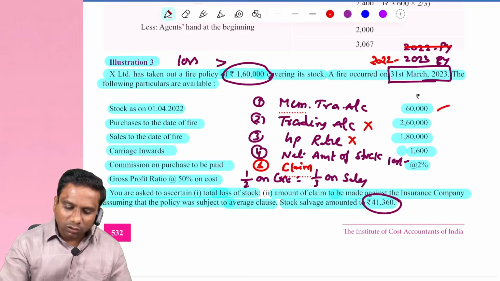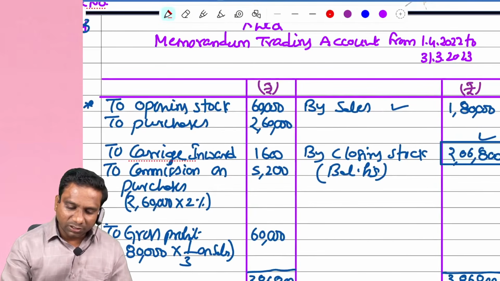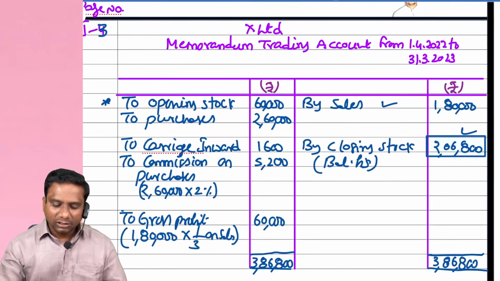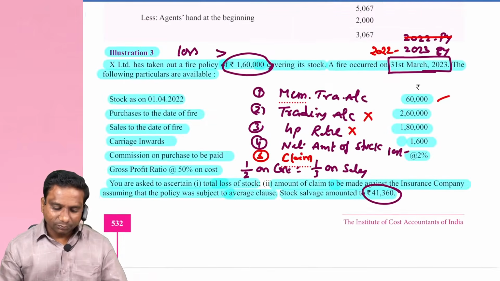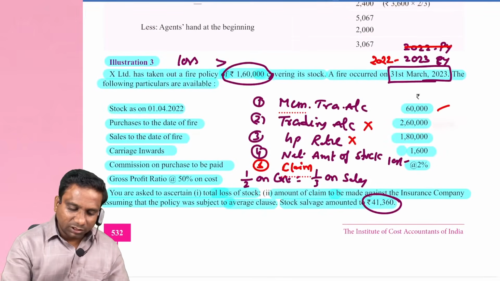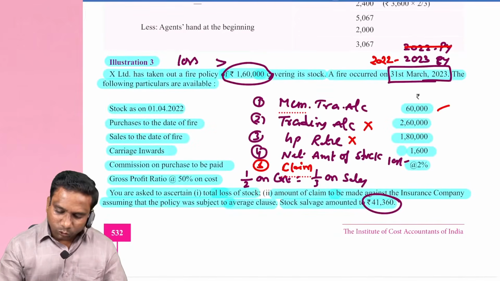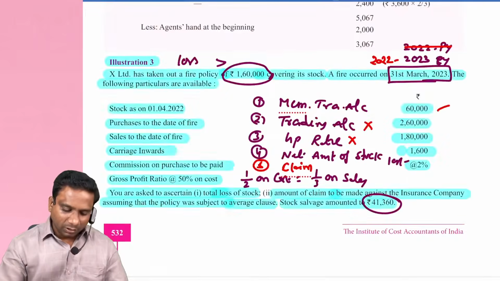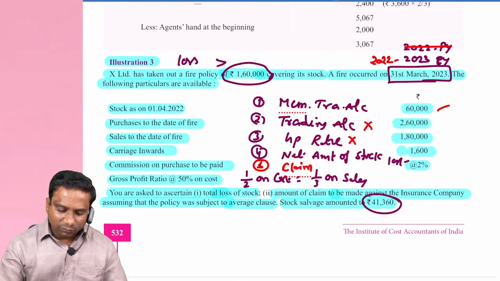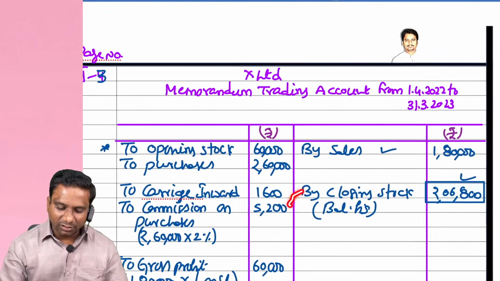See, this is the opening stock now. 60,000 is the opening stock. Observe carefully. Next, purchases 2,60,000, debit. Next, sales to the date of fire, credit, memorandum trading account credit 1,80,000. Next, carriage inward is direct expense, 1,600, debit.